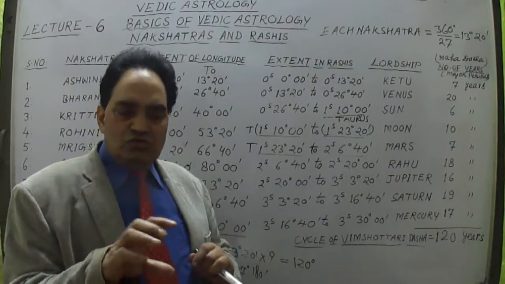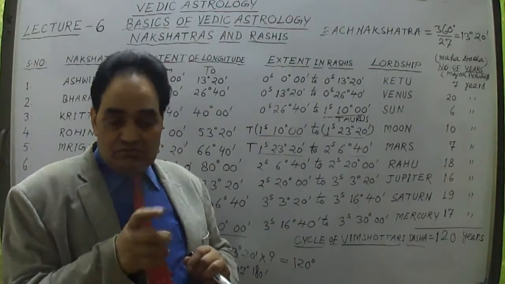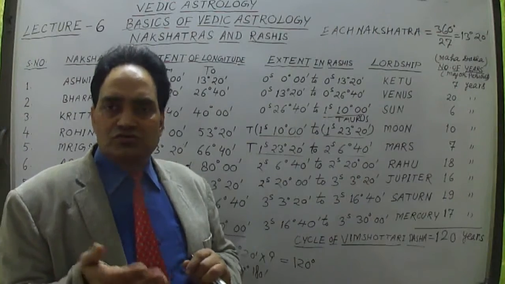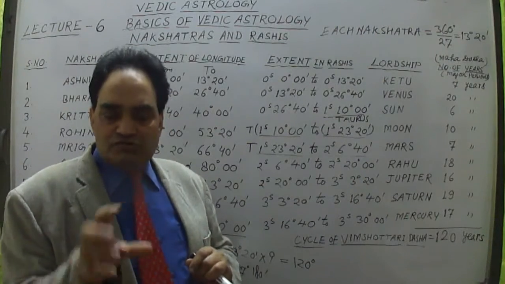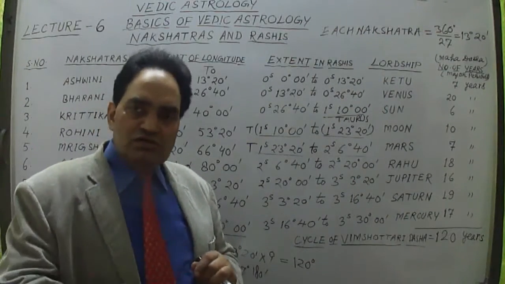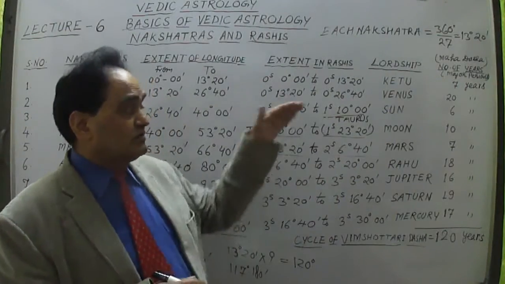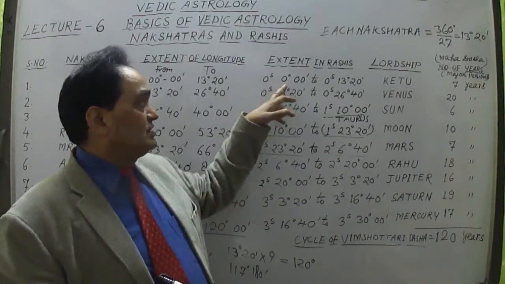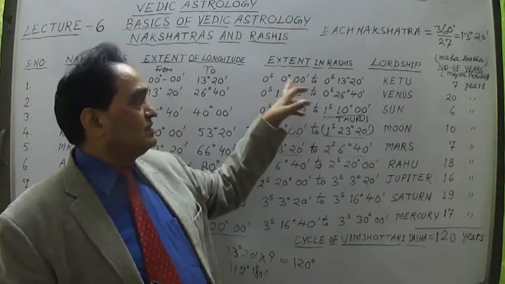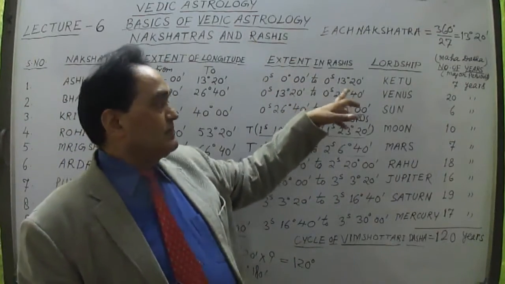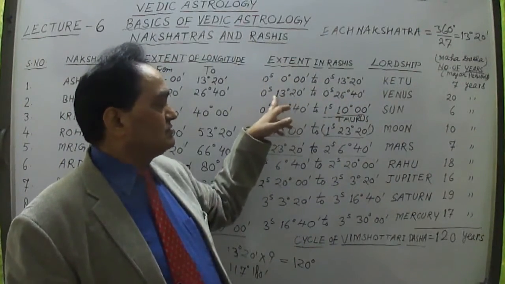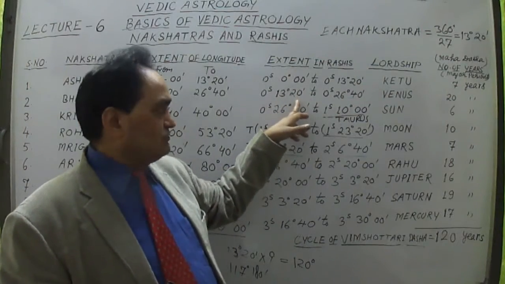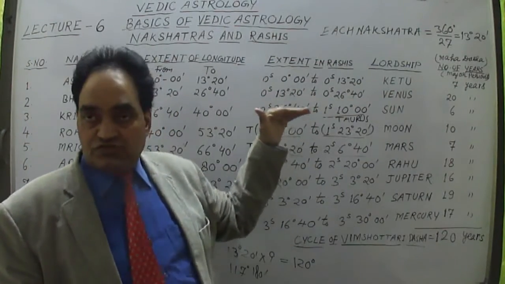Suppose all those 4 parts of a nakshatra are lying in one sign only, one rasi. Like in the Aries sign, the first nakshatra is lying in the first sign. The first sign has 2 nakshatras, and even 3.